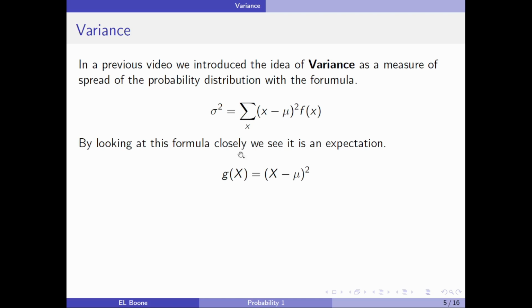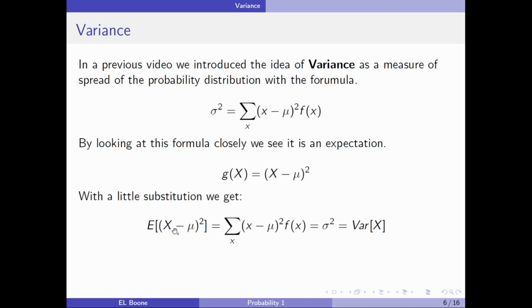If we stare at it, if we let g of x equal (x minus mu) squared, this is an expectation. We can just substitute it in, plug it into there. We end up with the variance, which is what we're going to call this over here, VAR(X). But notice the formula comes out exactly the same.